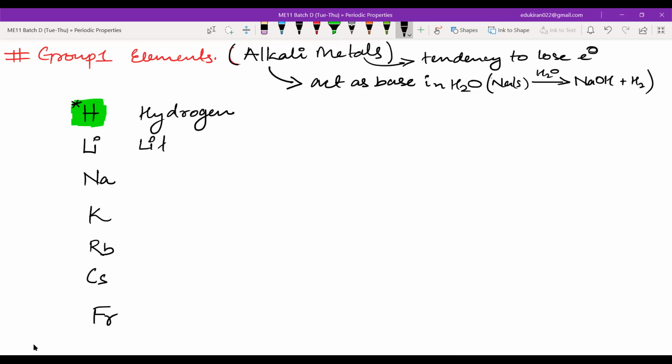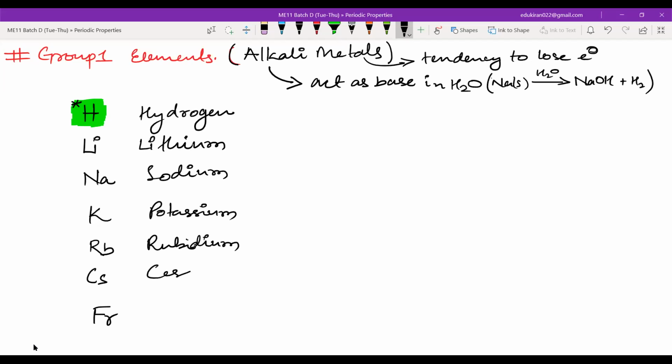This is lithium, this is sodium, this is potassium, rubidium, cesium and francium. How will you remember this? You don't have anything to remember for hydrogen. You will remember it like this: Li Na K Rb Cs Fr. Say it 10 times. They have quite a memorizable syllable, and then you can memorize it.